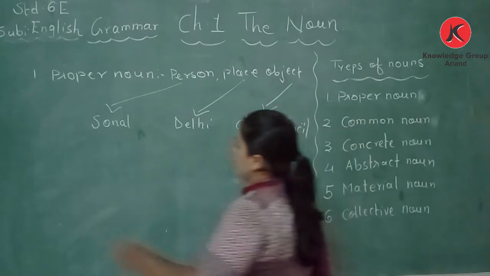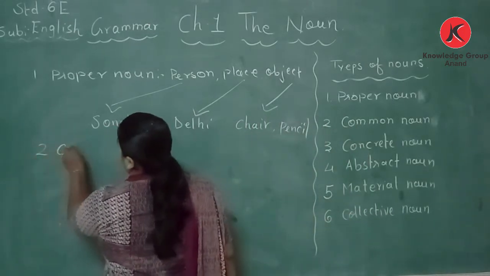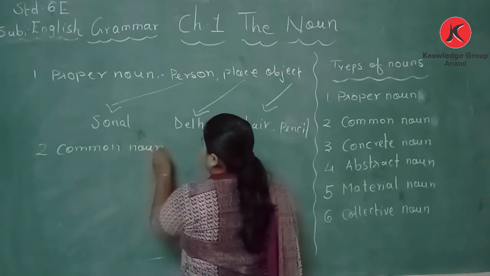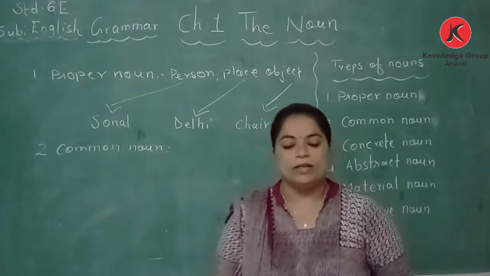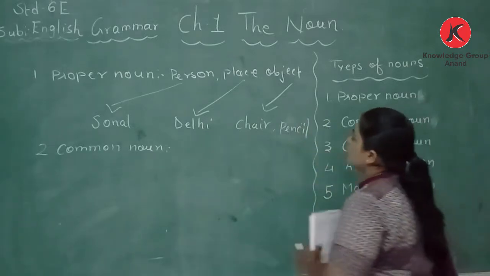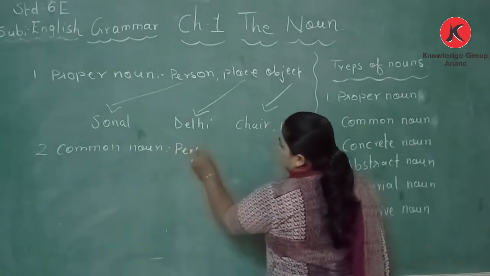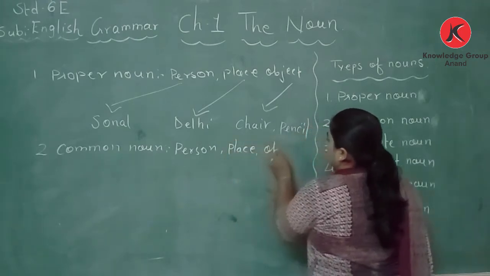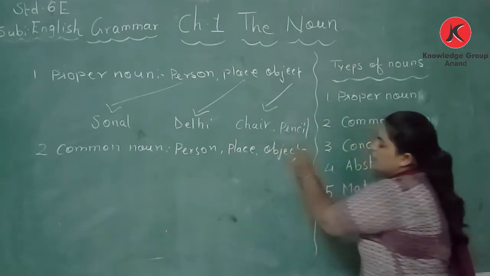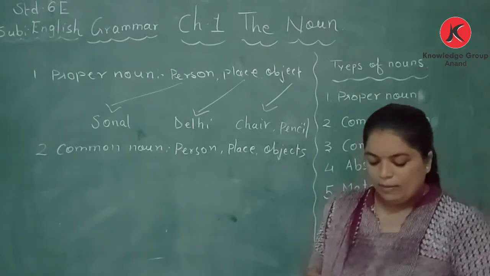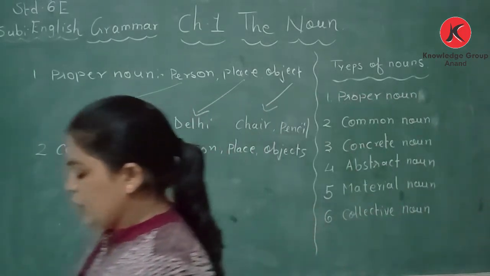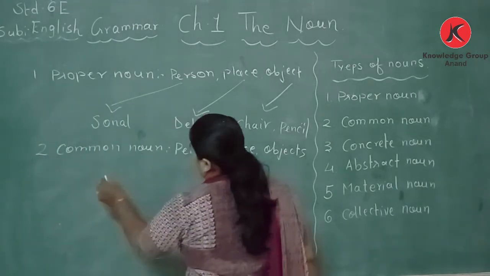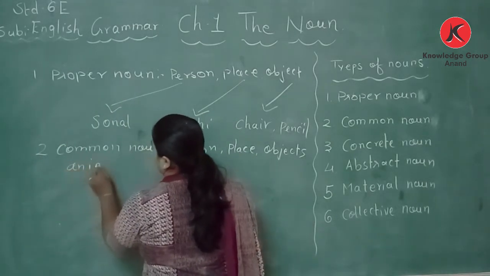Second one is common noun. Now again, what is a common noun? Same thing: the name of a person, place or objects. In this we include animals also.